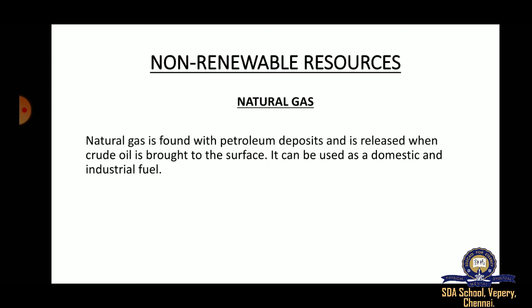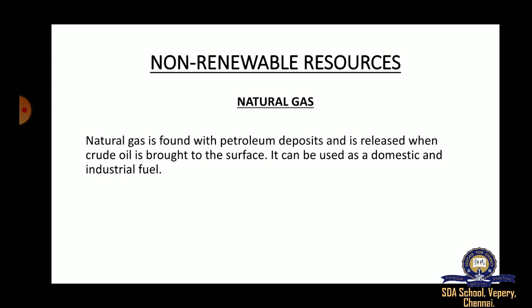Even today we have some disputes about methane gas in delta regions. Methane is a natural gas found under the ground.